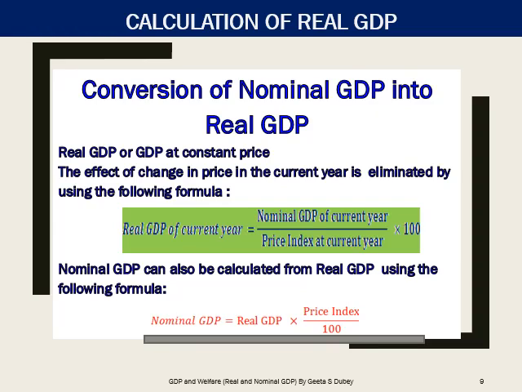So, we deflate the nominal GDP by dividing it by price index. Similarly, nominal GDP can be calculated from real GDP by multiplying real GDP by price index and dividing it by 100.